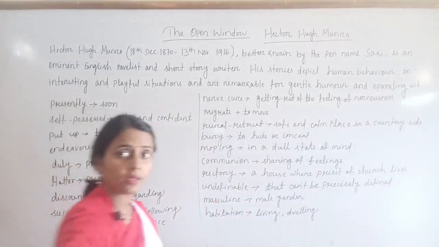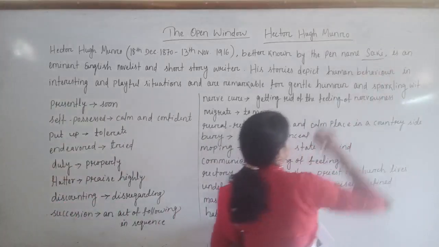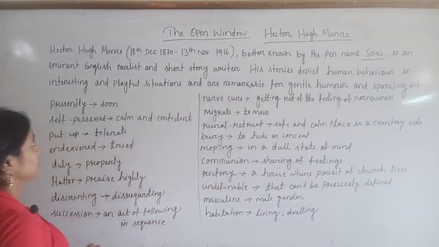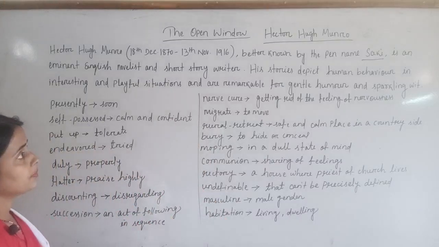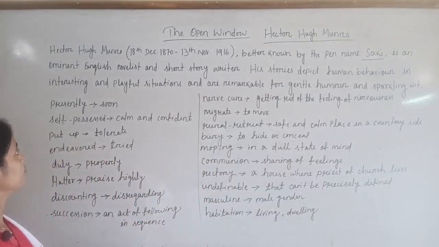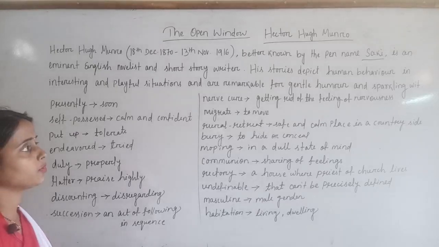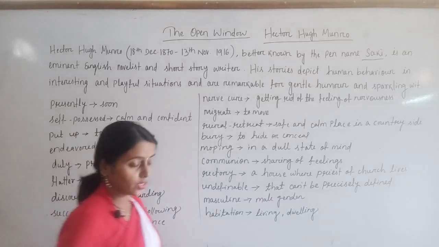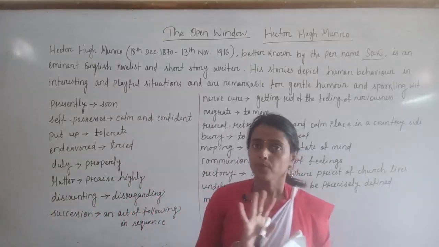So what's his pen name? Pen name is Saki. He is an eminent English novelist and short story writer. His stories depict human behavior in interesting and playful situations and are remarkable for gentle humor and sparkling wit. So here what is written? It is all about the writer only.